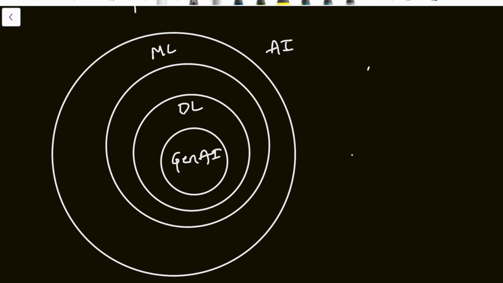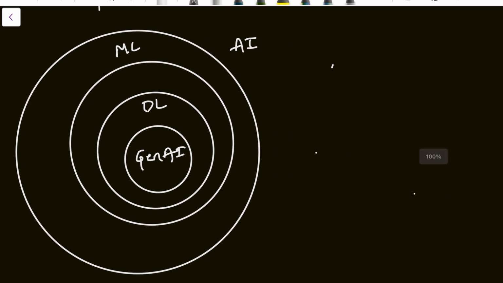Now you understand the hierarchy. Generative AI is a subset of deep learning, deep learning is a subset of machine learning, and machine learning is a subset of artificial intelligence. So what is machine learning, what is deep learning, and what is generative AI? We will be discussing that.